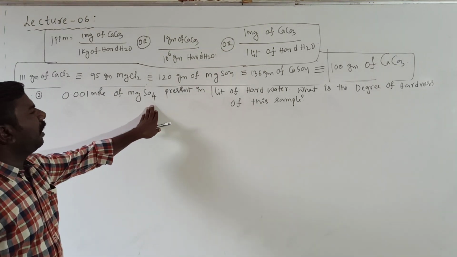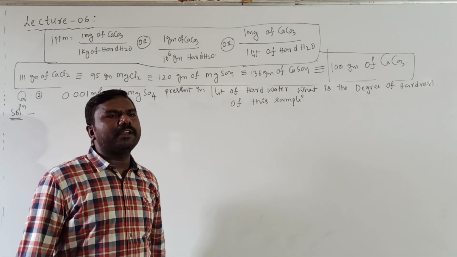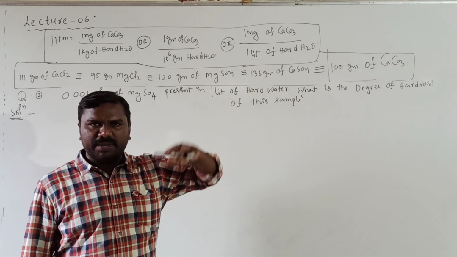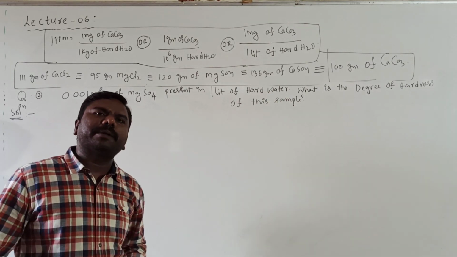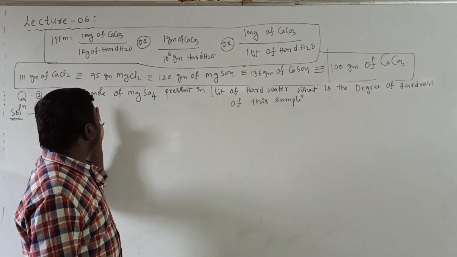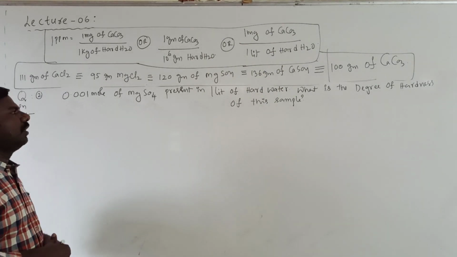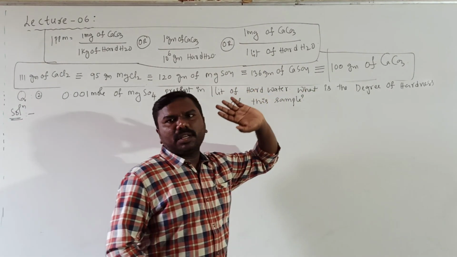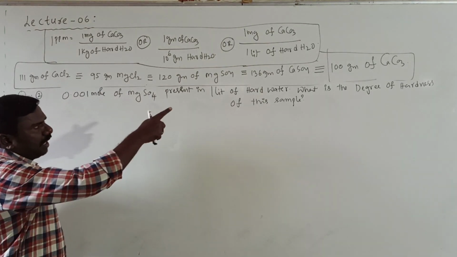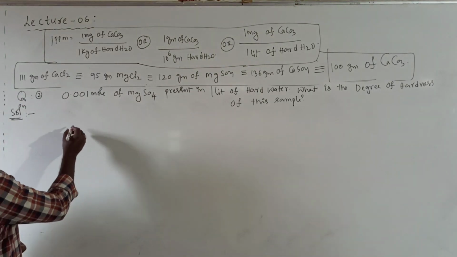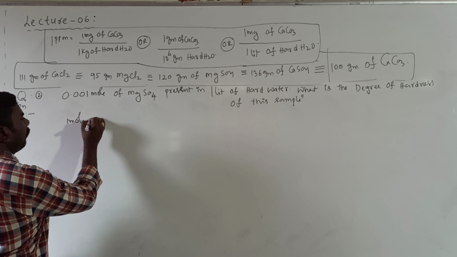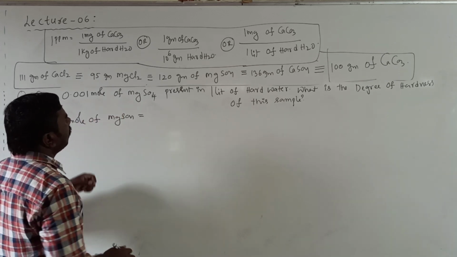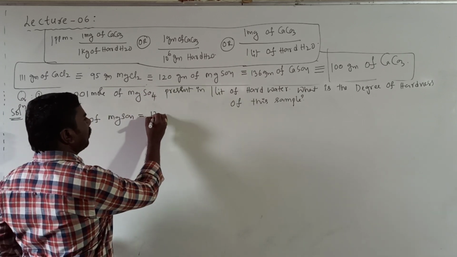0.001 mole of MgSO4 present in 1 liter of hard water. What is the degree of hardness of this sample? They'll ask you like this in a different way. They didn't give the mass here, they gave the mole. So first of all, MgSO4 and CaCO3 relation is known, already I have written. Now, 1 mole of MgSO4 mass is equal to how much? 120 grams.